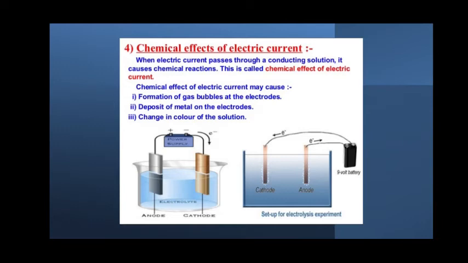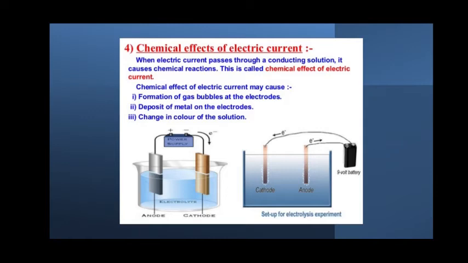You may ask me a question, what are electrodes? Electrodes are nothing but the two rod-like things, right? Two iron plates or two aluminium rods or two iron rods which we have fixed in that solution will be called electrodes. You might see some bubble formation near one of the electrodes. Can you see in the second picture, students, there is some bubble formation happening. That is due to some chemical reaction.